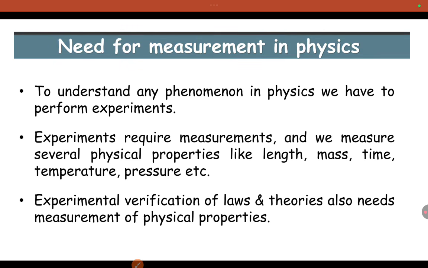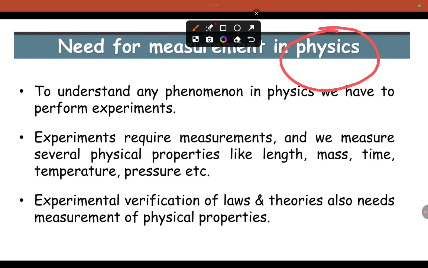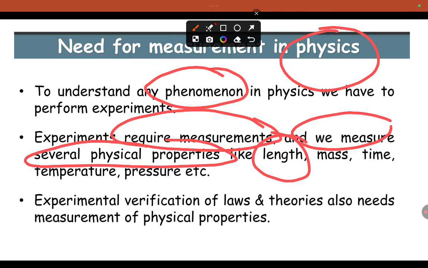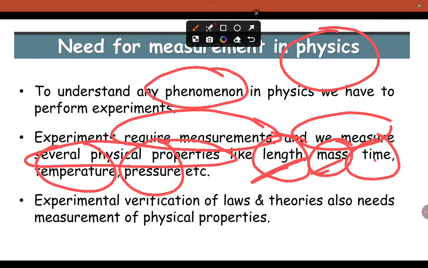What is the need of measurement in physics? As you know very well, physics deals with nature. To understand the phenomena of physics, we need measurements. Experiments require measurements. So we measure several physical quantities such as length, mass, time, temperature, pressure.